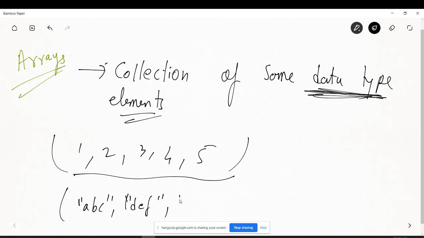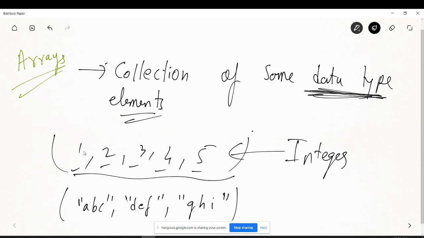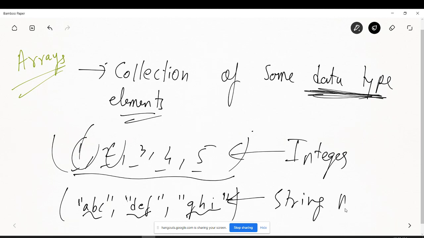def, ghi, and so on. So this is the definition of arrays. It is called a collection of same data type, and this is the integer. So it is a collection of all integers. This is integer, this is integer. So it is an array of integers. This is a collection of strings. So this is an array of strings. So again, to note that it is a collection of same data types.